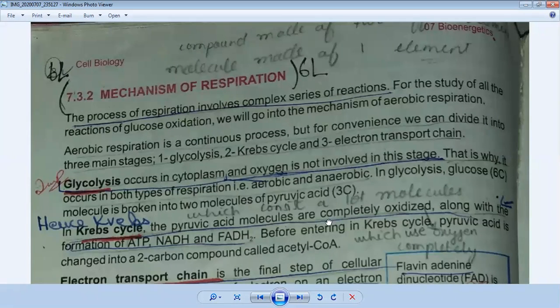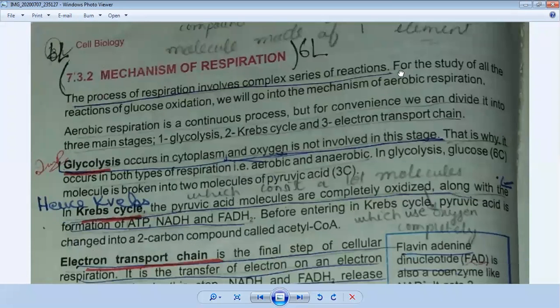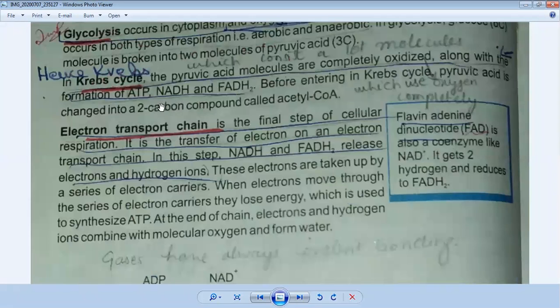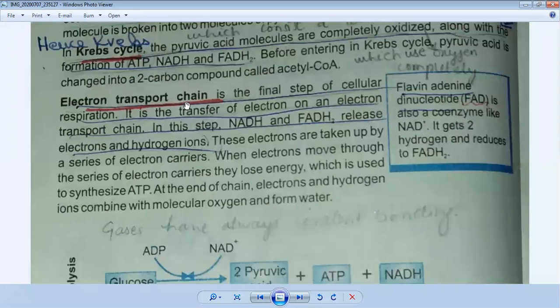Now come to the next step, that is called the electron transport chain. It is a process in which electrons are transported from one stage to another. It is the final step of cellular respiration. It is the transfer of electrons along an electron transport chain. In this step, NADH and FADH2 release electrons and hydrogen ions. So what happens in this stage? NADH and FADH2 release hydrogen ions from their compounds.